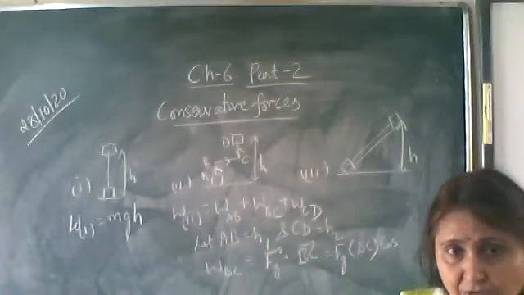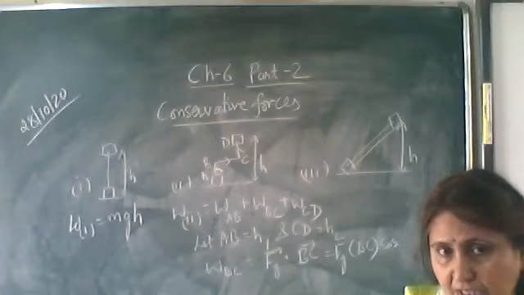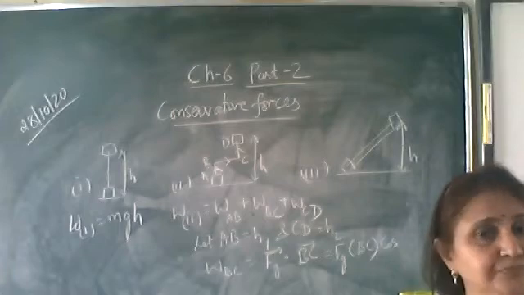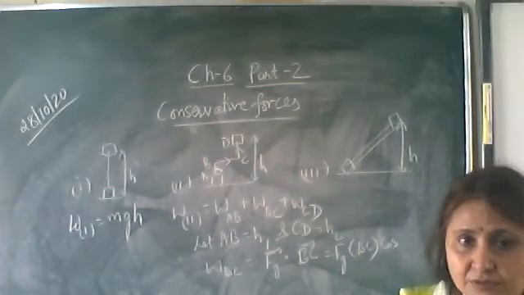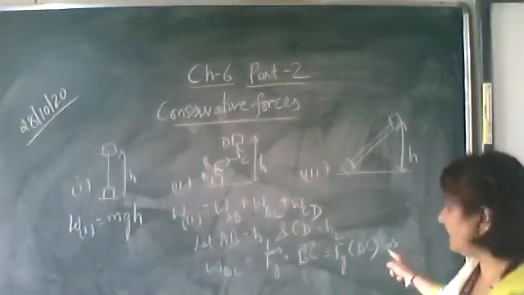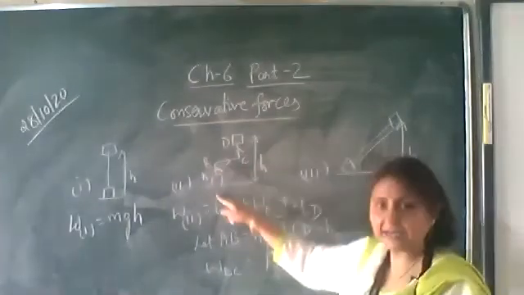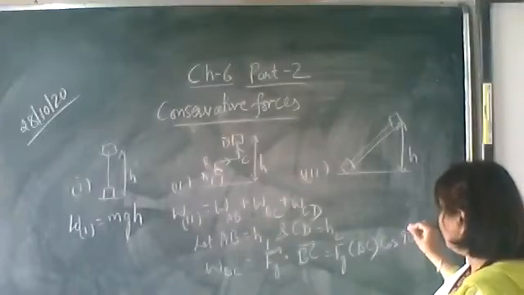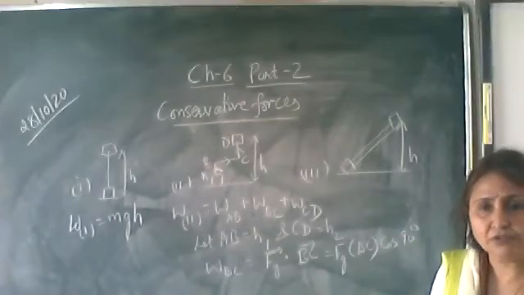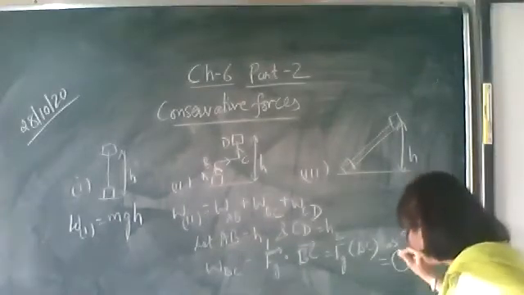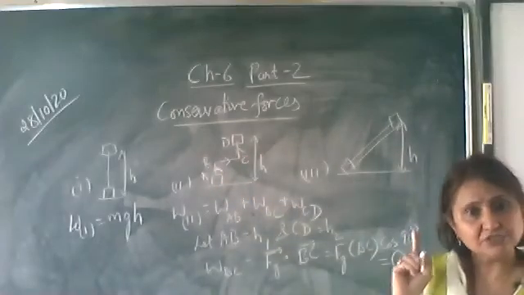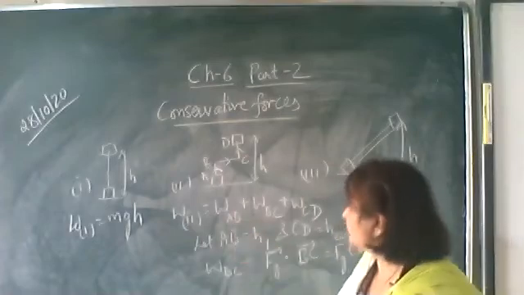Gravitational force is acting vertically downwards. BC is along the horizontal direction. What is the angle between the gravitational force and the displacement BC? 90 degrees. Gravitational force acts vertically downwards, displacement is along the horizontal, so it is 90. And what is cos 90 equal to? Cos 90 is equal to 0. So what is the work done by the gravitational force in moving from B to C? It is 0.